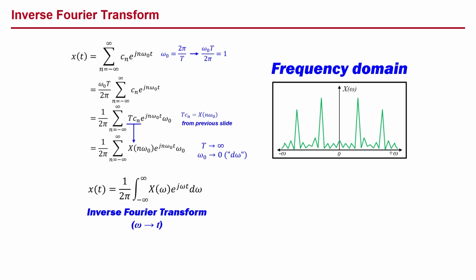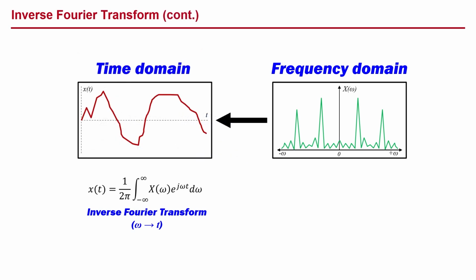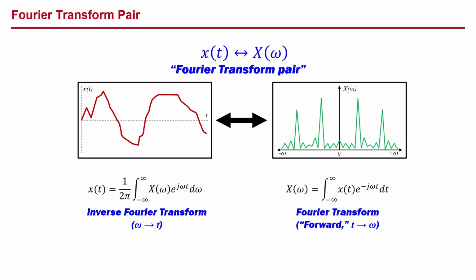A time domain signal represented by lowercase x of t and its frequency domain representation, capital X of omega, are called a Fourier transform pair. This will wrap up our introduction to the Fourier transform.